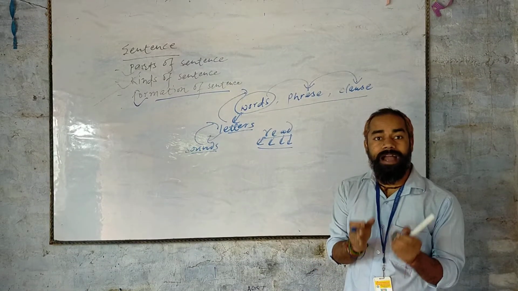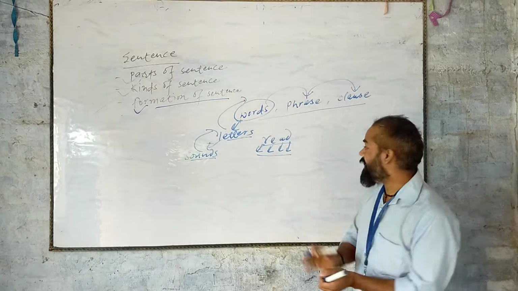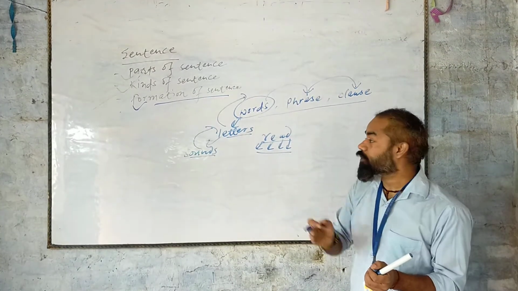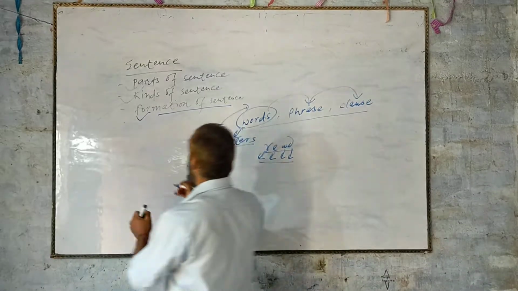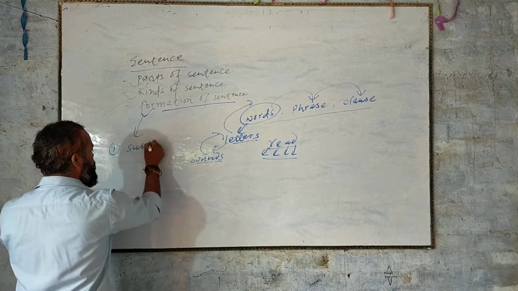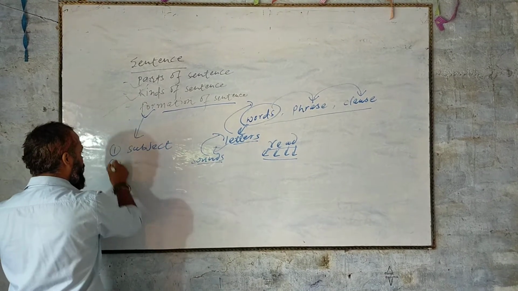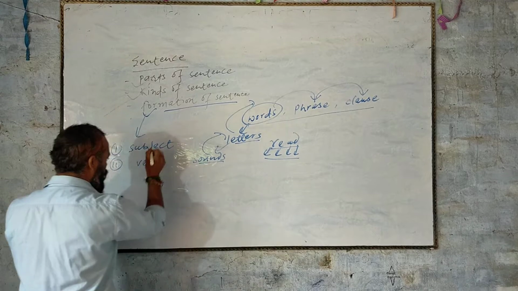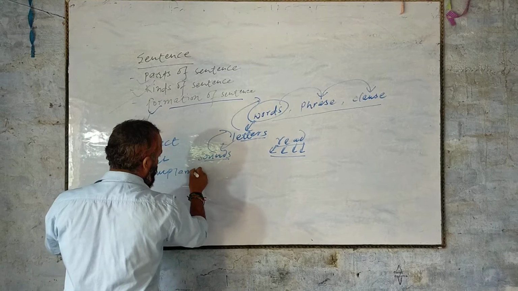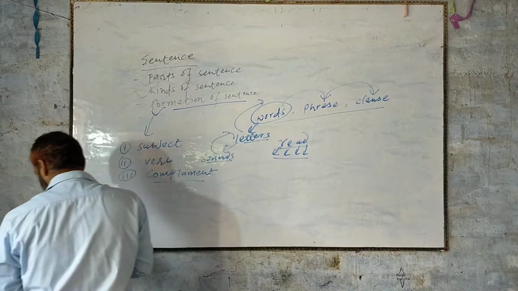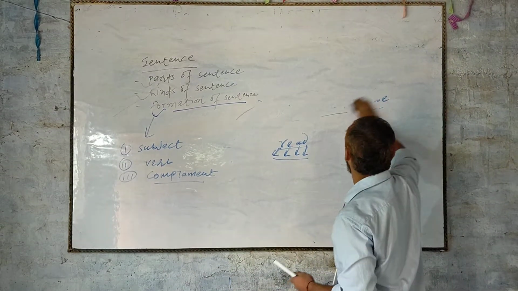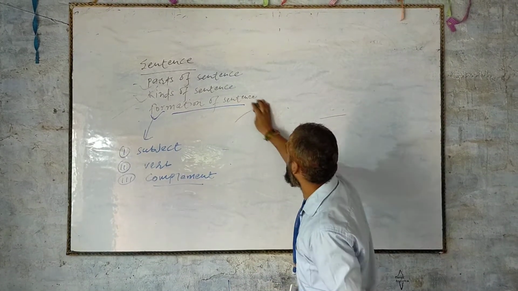But they play a vital role in a sentence. They are the grammatical items, and they play the role of something in a sentence. On the basis of that, we have to read about the three things over here. First one, subject. Second one, verb. And third one, complement. In this video, we are going to learn about the subject, verb, and the complement.